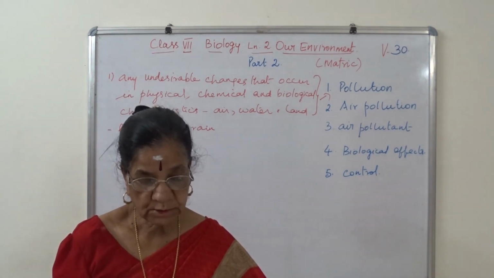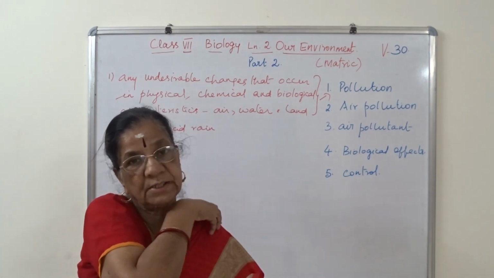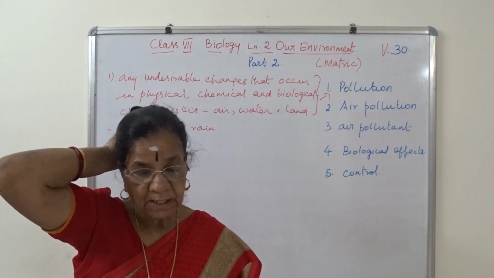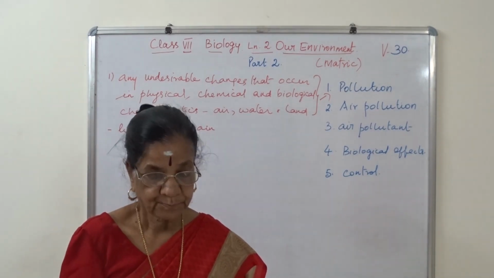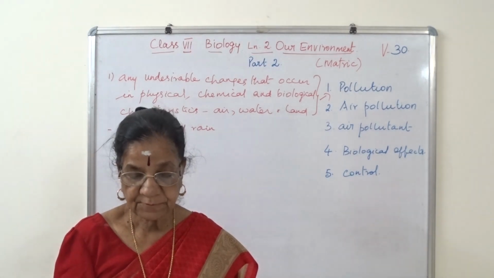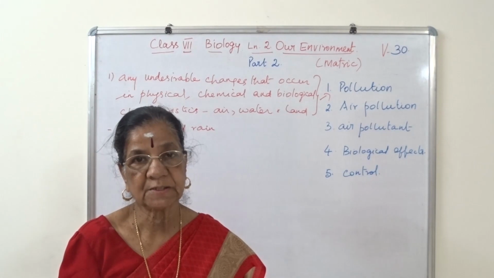Then combustion of coal releases gases like carbon dioxide, sulfur dioxide and nitrogen oxide. That only we have learnt, with the burning of fossil fuel, petroleum and the combustion of coal. Then radioactive dust comes from atom bomb tests and from accidental release from nuclear power stations.